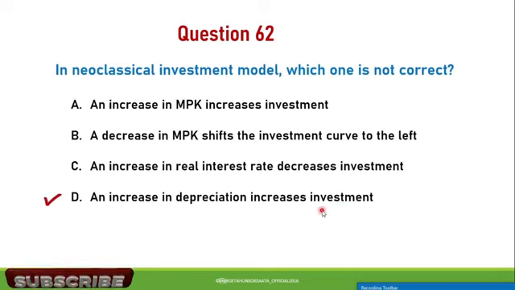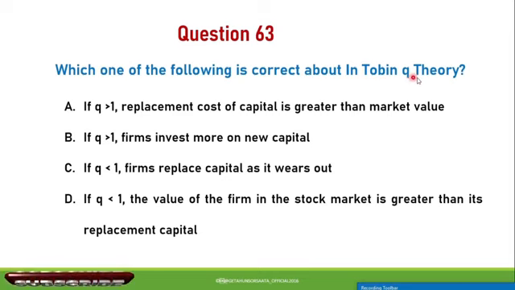Question number 63. Which one of the following is correct about Tobin's Q theory? A. If Q is greater than 1, replacement cost of capital is greater than market value. B. If Q is greater than 1, firms invest more on new capital. C. If Q is less than 1, firms replace capital as it wears out. D. If Q is less than 1, the value of the firm in the stock market is greater than its replacement capital.